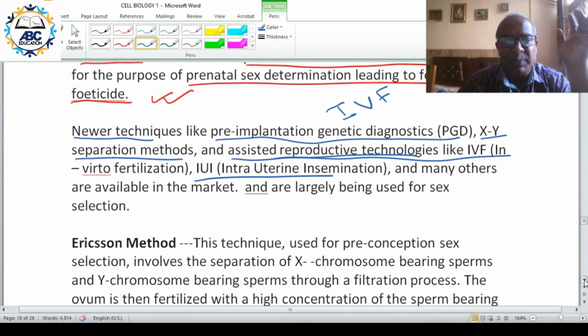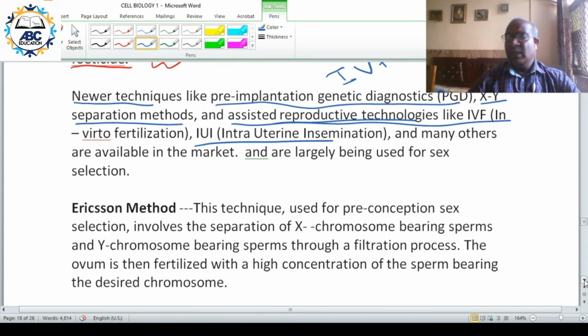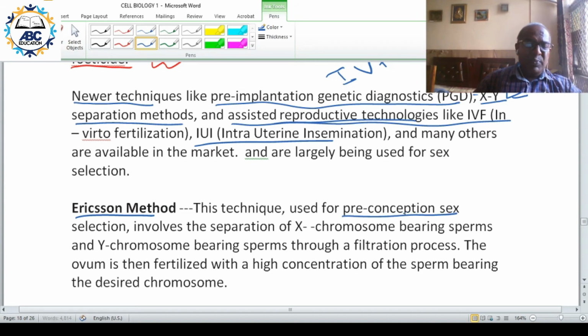Now going into some of the new techniques. Here it is the XY separation technique. There is a method called the Ericsson method. This technique is used for preconception sex selection, before implanting in the uterus. You can separate X chromosome and Y chromosome bearing sperm.